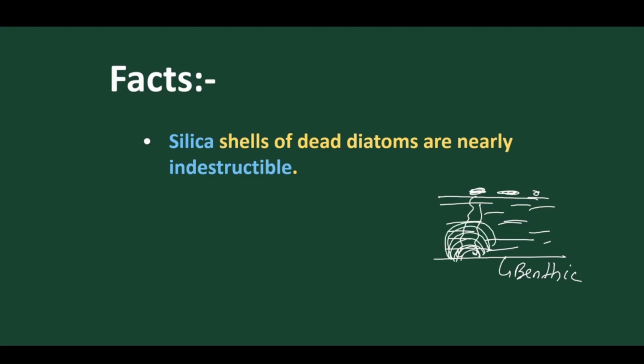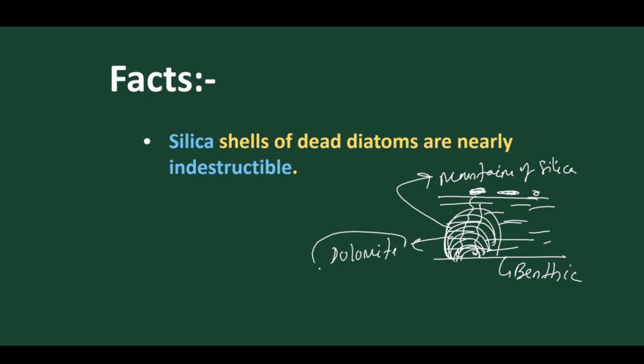When the silica gets deposited, it forms mountains of silica. Sometimes we call these silica mountains dolomite. This dolomite is very gritty, very rough, and very hard. As they are very gritty and hard, and have other characteristics as well, they are mostly used for economic importance. Let's discuss.